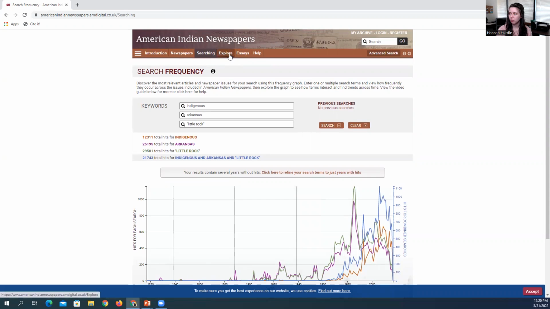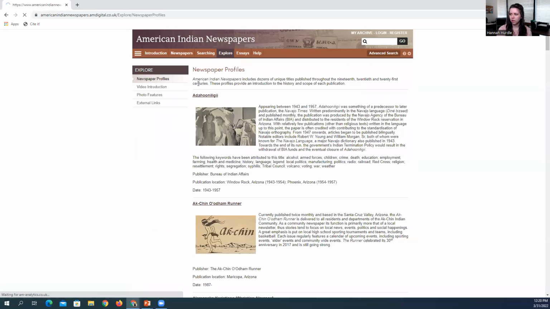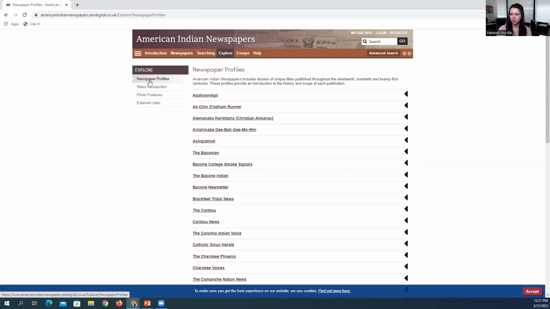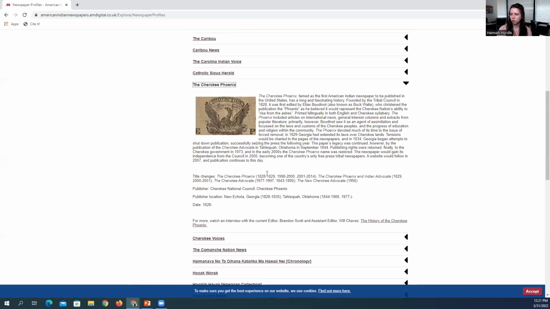We're also going to go up to Explore now. We have newspaper profiles, video introductions, photo features, and external links. And like earlier, when you click on one of these, all those options are now on the side as tabs. So we have newspaper profiles. Like we looked at the Cherokee Phoenix earlier, it just gives you more of a description about that publication.